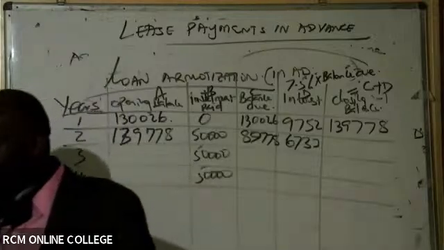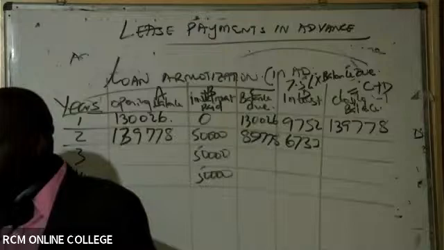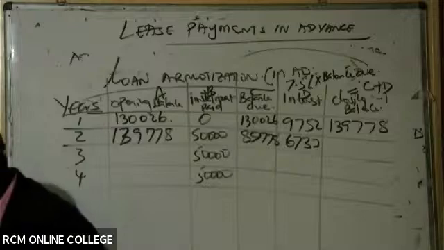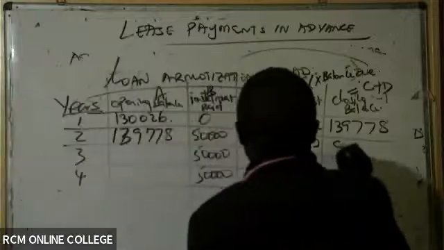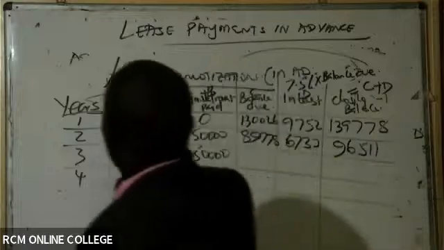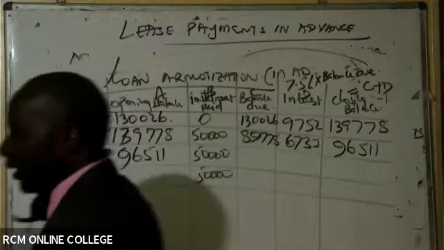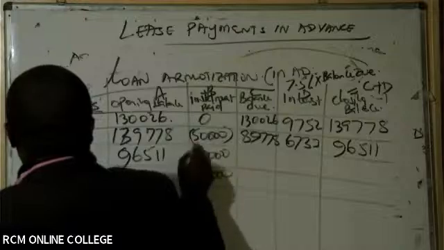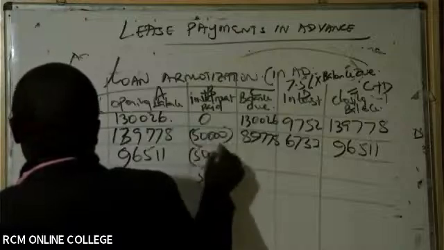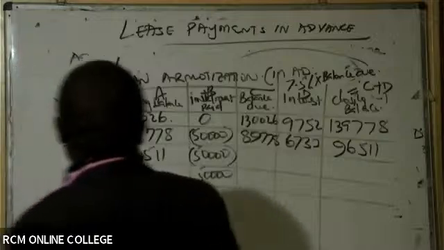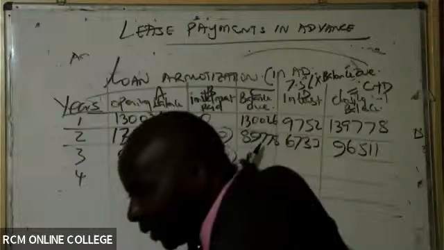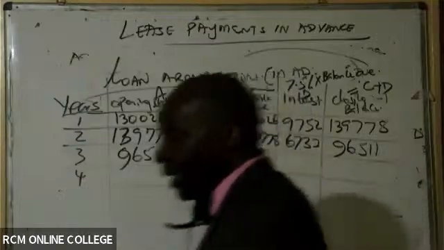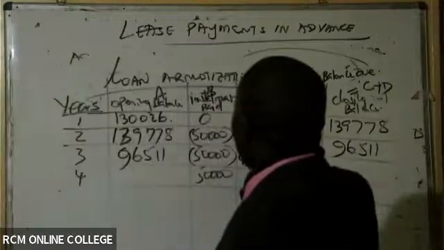Please go ahead and add that to the balance due. So we are getting 96,511 here. Even if I move with speed, I'm sure you already have the concept. 96,511. So remember, this is supposed to be deducted. To get the balance, you are supposed to deduct this. So then go ahead and give me this figure. This will be very easy. 46,511. So we have here 46,511.